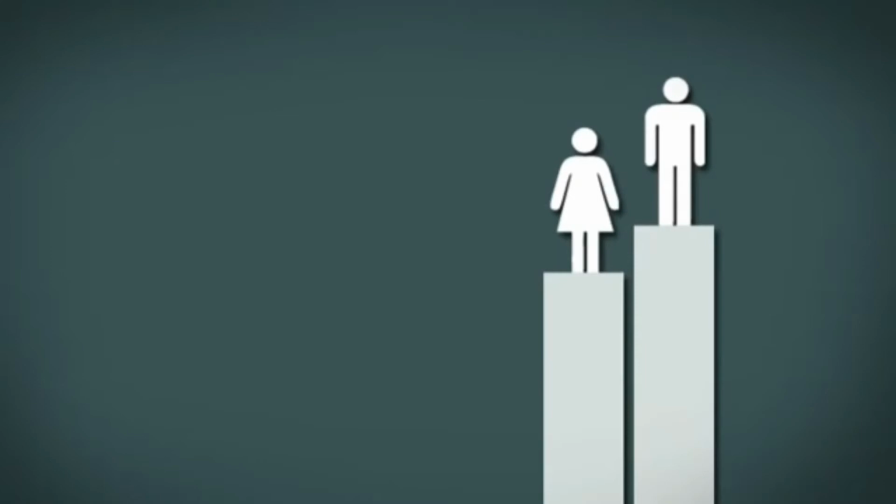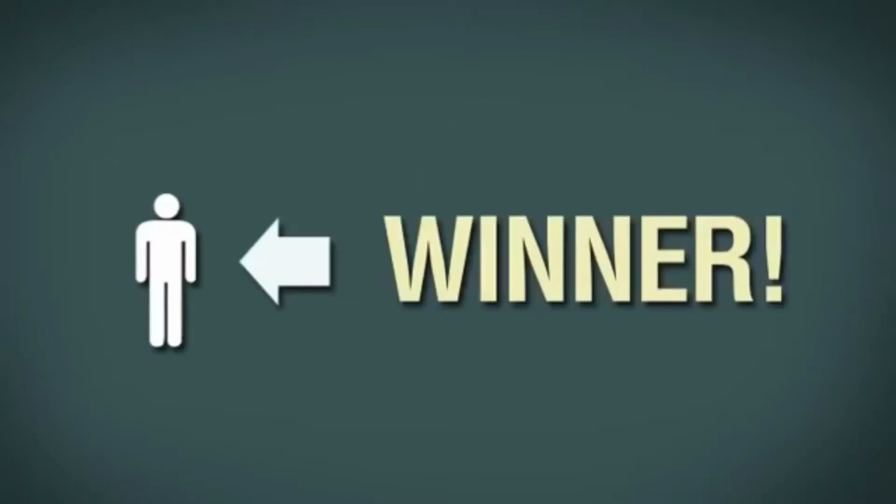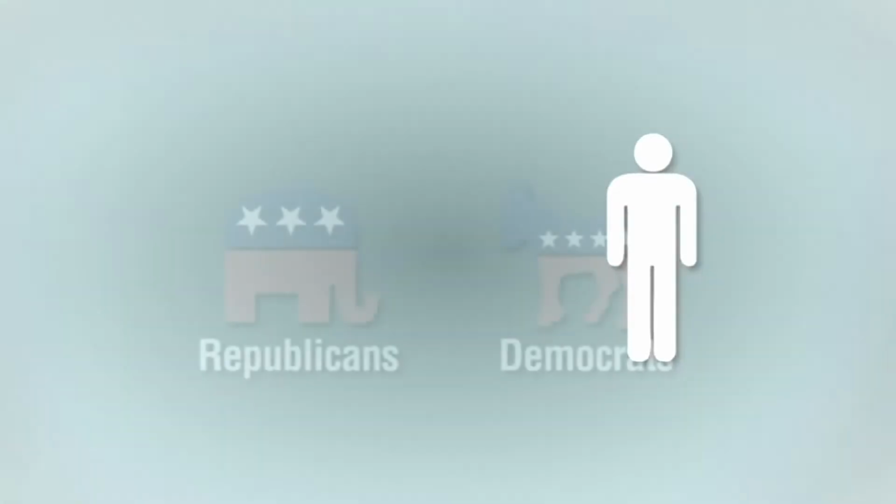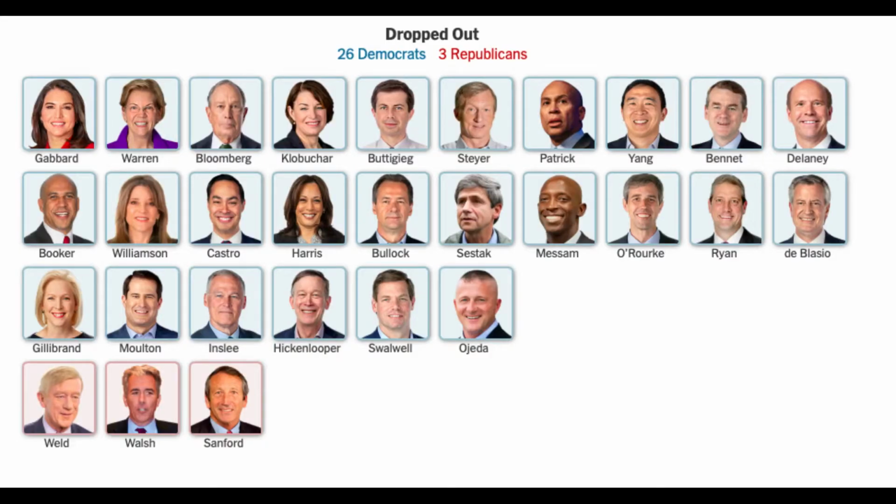So, in the US elections, the candidates are elected by popular vote, which means a candidate needs to have the majority of votes. Meanwhile, candidates will present their program to the public so they can acknowledge their ideas and goals for the country. Before there were 32 candidates, but 25 Democrats and 2 Republicans dropped out. At the beginning of March, there were only 3 Democrats and 2 Republicans left.